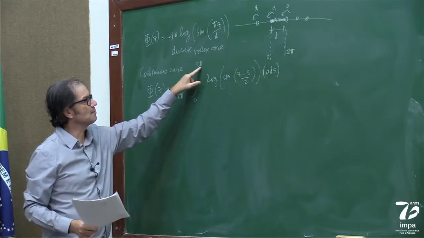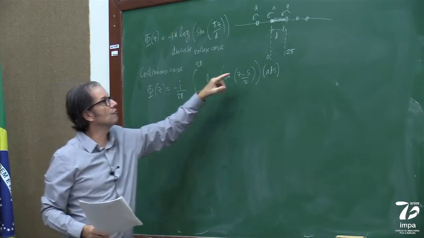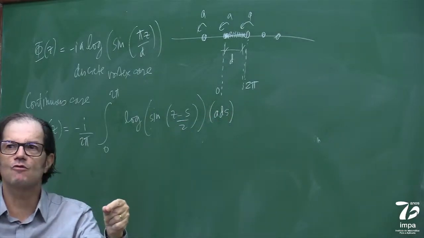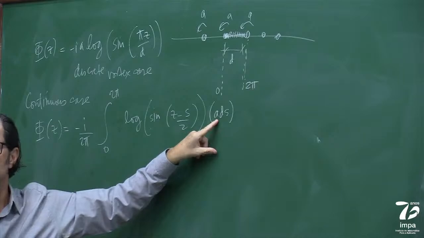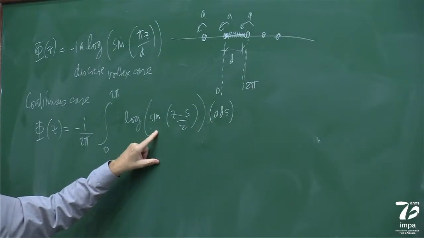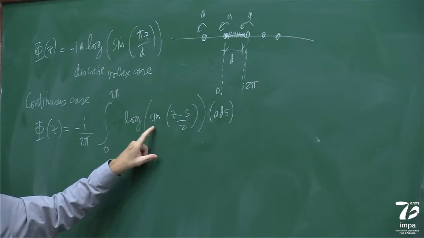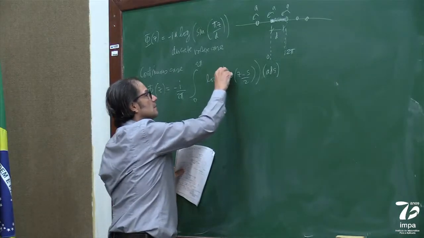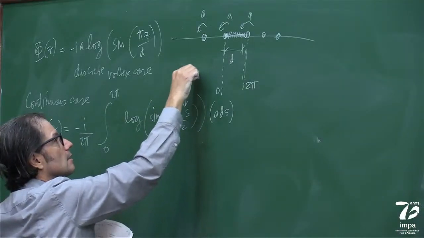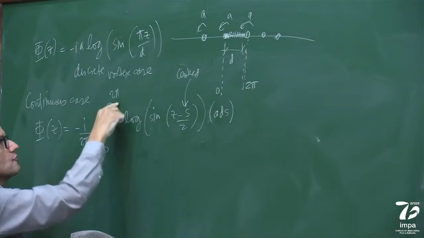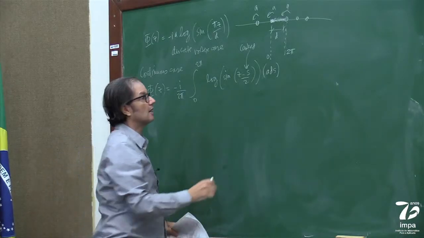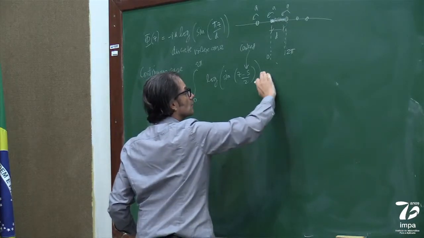I'm summing over an interval 0 to 2 pi infinitesimal vortices of strength A ds, times the potential of each of these guys. And each of these vortices is centered at this point s that varies from 0 to 2 pi. So it's a continuous distribution instead of a discrete one.